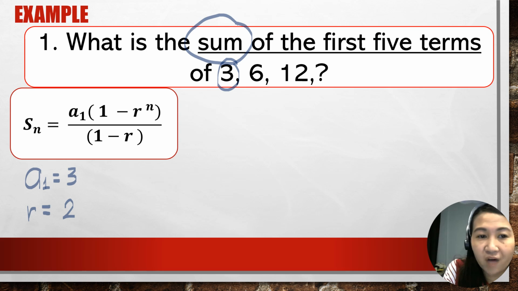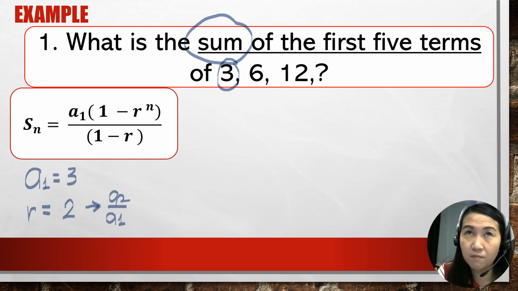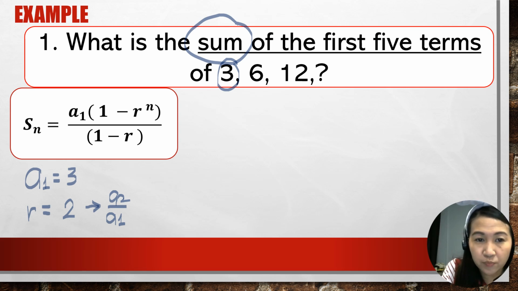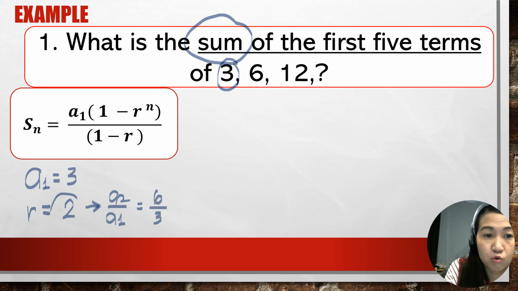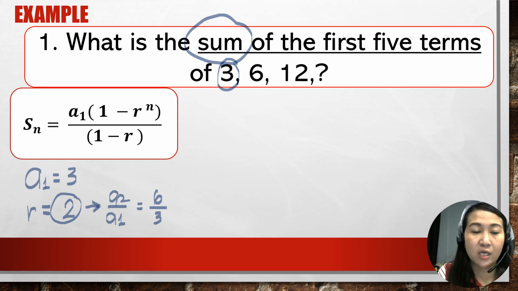How did we get the value of r? Since the sequence is given, we can just simply divide the second term by the first term, or any term by the term that precedes it. Okay, so pwede rin naman ang 12 divided by 6. Pwede din ang a sub 3 divided by a sub 2. So in this case, I am dividing a sub 2 by a sub 1. So our a sub 2 is 6. So 6 divided by 3, that would be 2. So our common ratio is 2.